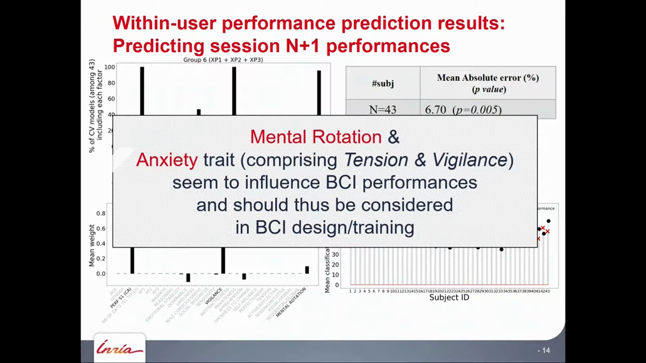So globally, with these modeling experiments, we could show essentially that there are 2 main traits that seem to be quite important. Mental rotation appeared in our 2 models, both between users and within users, and also the anxiety traits, because both tension, found in the previous model, and vigilance in this model, are actually sub-factors of the global anxiety factor. So that's an important factor we need to consider when designing BCI systems.